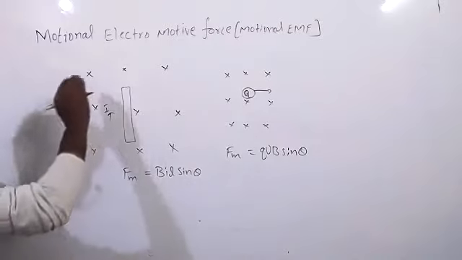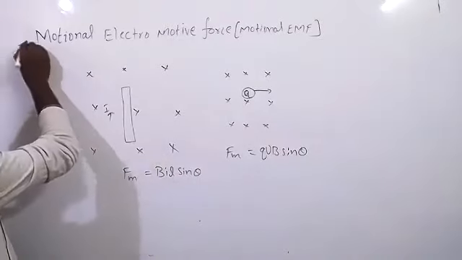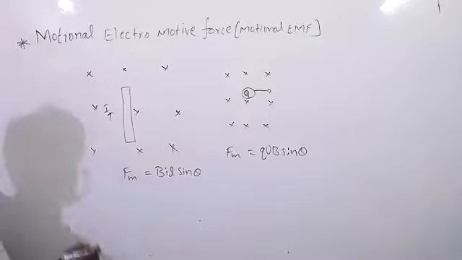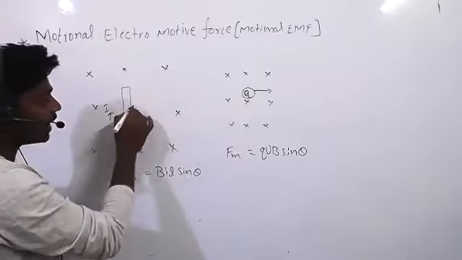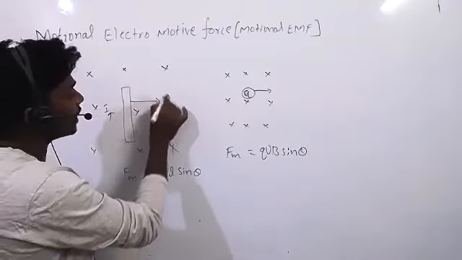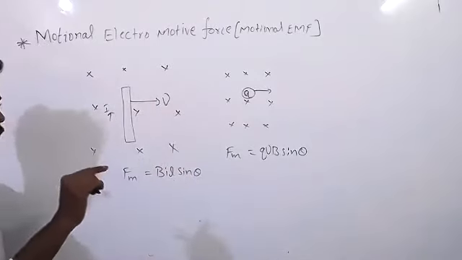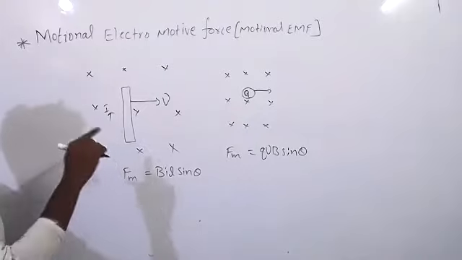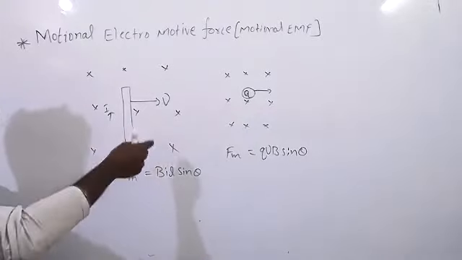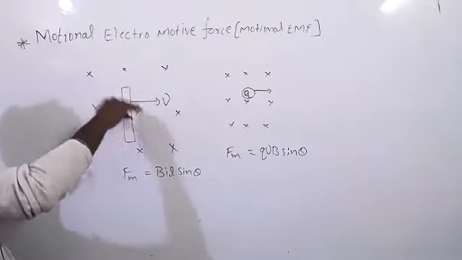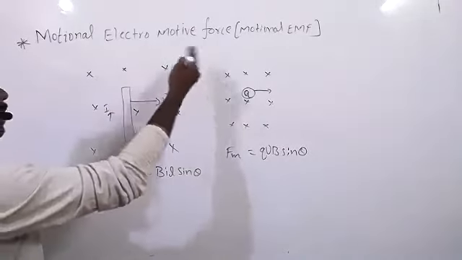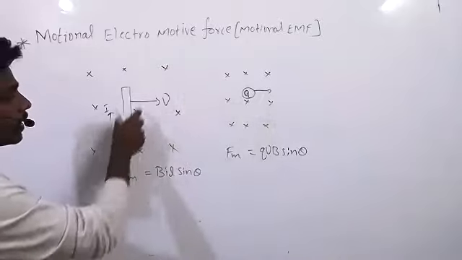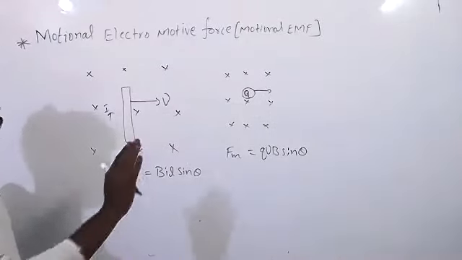Now, what is our situation? Today, what we are going to discuss is a current carrying conductor that is not at rest. Now the current carrying conductor is moving with velocity. So how much force will act on that? That's what we are going to see. When a current carrying conductor is placed in the magnetic field and is moving, how much EMF will develop in this conductor? That's what we are going to calculate.